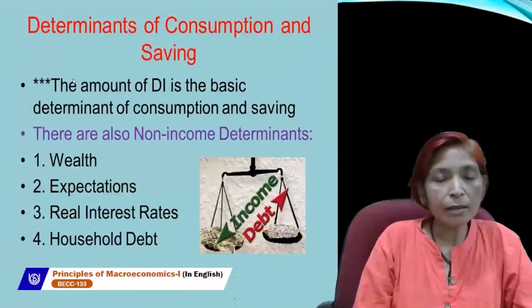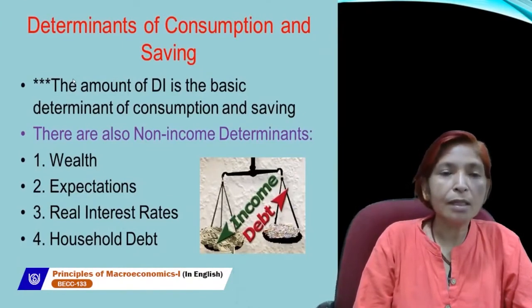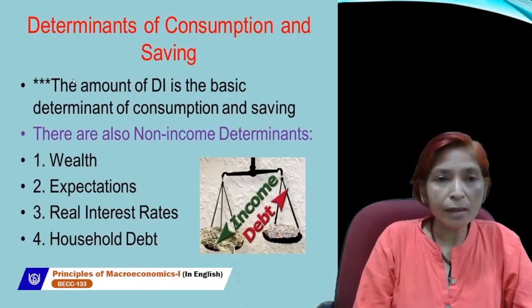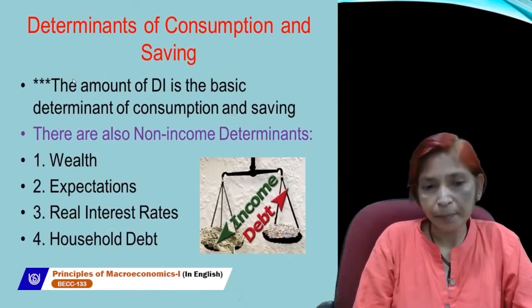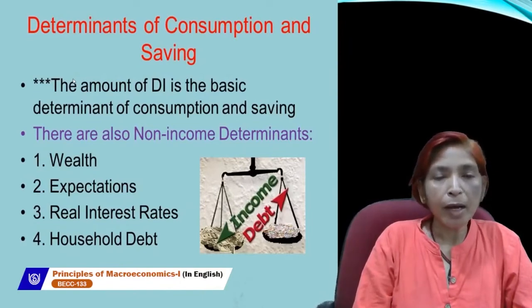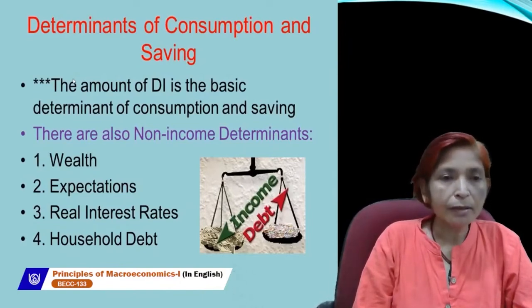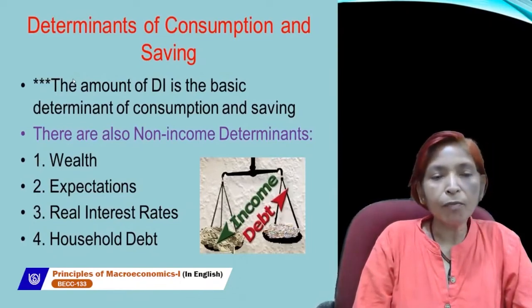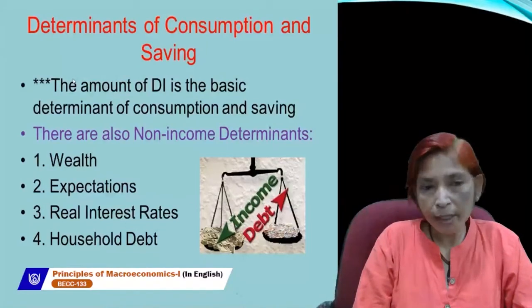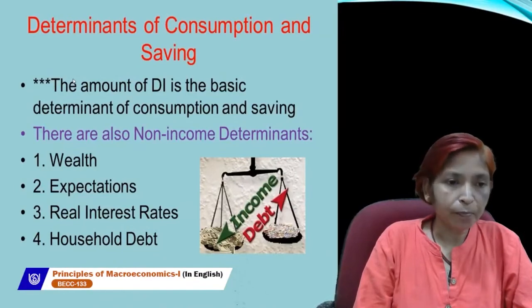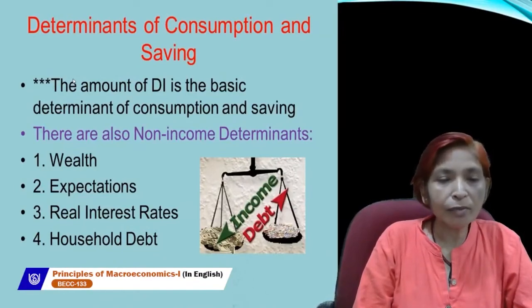If our wealth is higher, if we have too much wealth, then we can consume more, and if we have less wealth, then we can consume less. Next is expectations. If we expect that price will increase in future, then we can consume more in present. If we give more preference to future time period, then we will spend less money in present. This depends upon our expectations, what we expect.